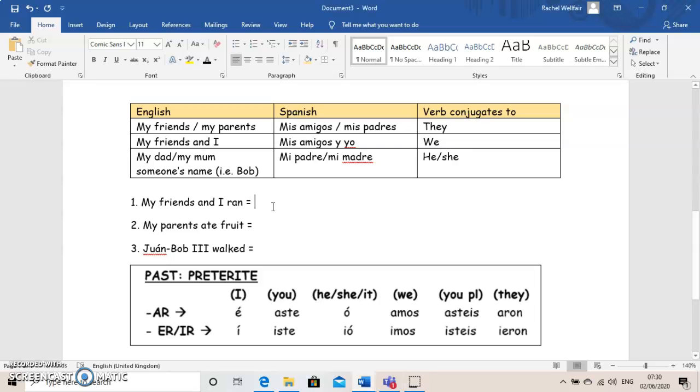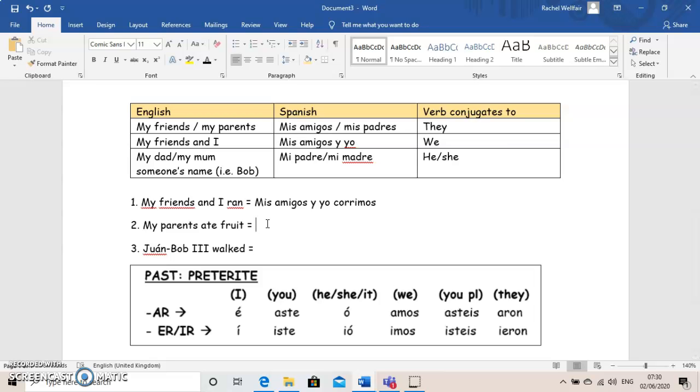So, if I wanted to say, my friends and I ran, okay, so first of all I need mis amigos y yo, so me and my friends, or my friends and I. And then all I do is I conjugate as per usual. So remember, my friends and I ran. So to run is correr, same thing. Take off the ER. And I know that my friends and I always takes we. So I go across here to the ending. Okay. And because it was ER that I took off, it's imos. Mis amigos y yo corrimos. My friends and I ran. Or me and my friends, we ran.